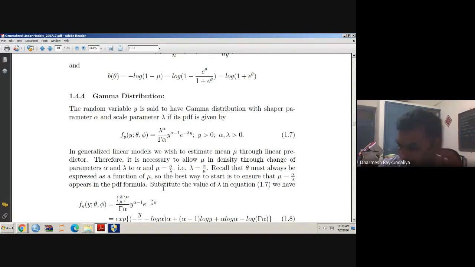Ultimately, we wish to find the expected value of y, which we call mu, and mu can be estimated or predicted based on x, which is available in the linear predictor. But you can see equation 1.7. Have you seen the term or quantity mu in this density function?